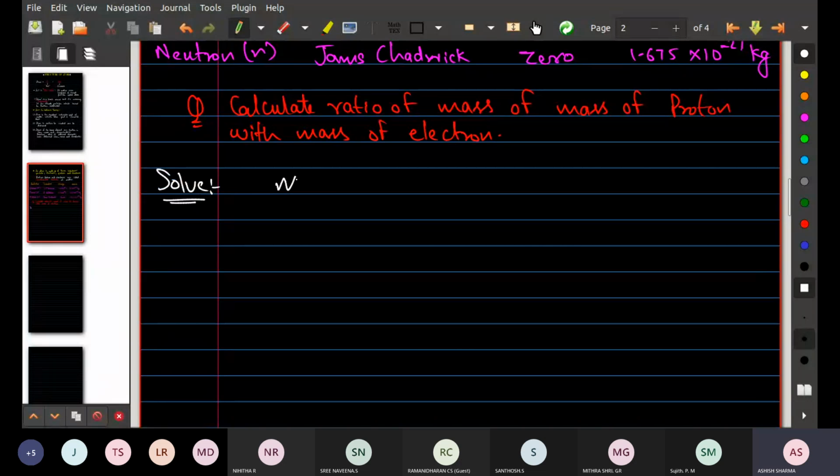So what you need to do, you have to write down the mass of proton in the numerator and mass of electron in the denominator, and assign the values. What is the mass of proton? 1.67 into 10 to the power minus 27, and mass of electron is 9.1 into 10 to the power minus 31.